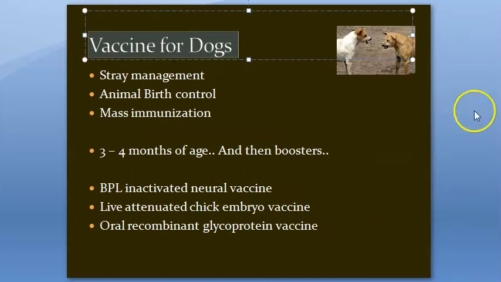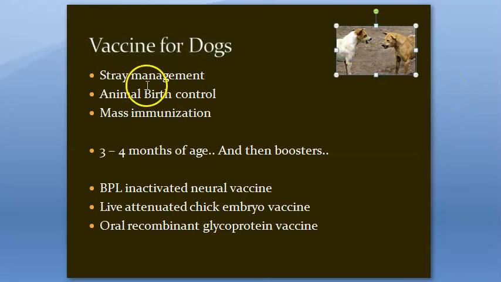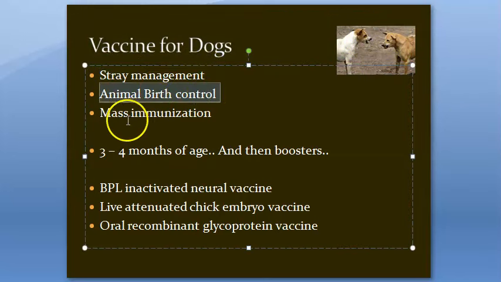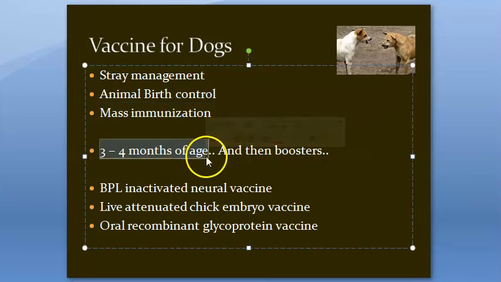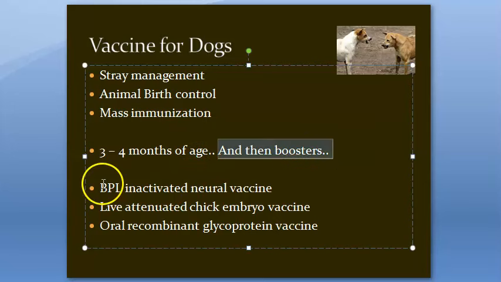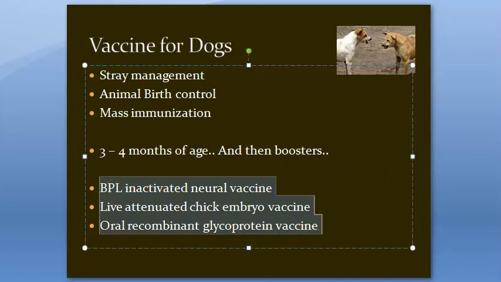So, how exactly can you prevent it? Prevention can happen at the dog level: stray management, animal birth control, and mass immunization for the dogs, not for us. Usually for dogs, they start these vaccines at 3 to 4 months of age and then give booster doses. These are the vaccines that are given to dogs. Okay, so let's move on.